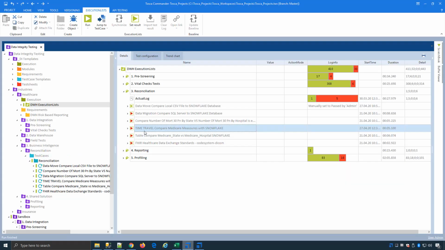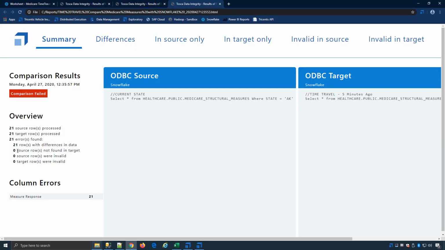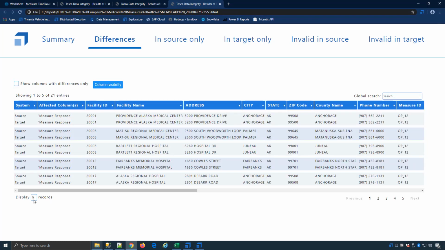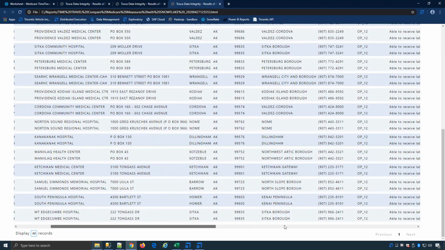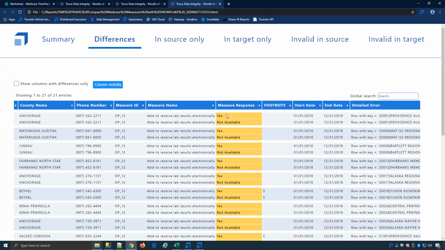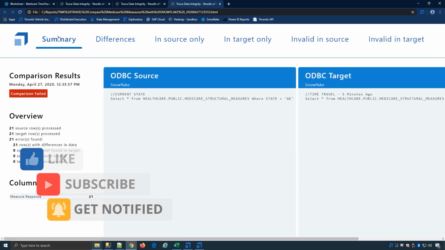And if I jump over here, you can see now it failed. Come over here. There's my latest report. It's failed, and you can see there's some failures here based on my differences. I can load it up. I can say how many do I want to see. I want to see all of them, for example. Scroll down, move across, and you can see the data changed from source to target. Okay, so it'll pinpoint exactly when something goes wrong. Here I use the time travel function, but again, whatever the data is from source to target, whether you're doing straightforward ETL testing, whether you're doing migrations or time travel like we have here, it'll give you this nice, easy to read HTML report, okay, and pinpoint where the actual errors happened.